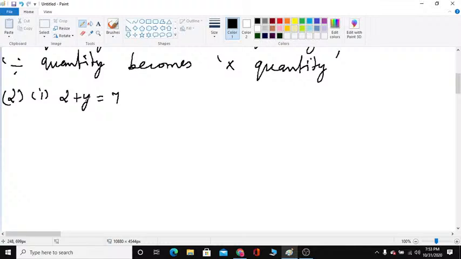The variable y is in the left hand side, is equal to, already here in the right hand side 7 is there. Now when you transpose plus 2 to the right hand side, it will become minus 2. Positive quantity plus 2 will become minus 2. So now what is here? y is equal to, what is in the right hand side? 7 minus 2, 5. After transposing 2, you should not write 2 in the left hand side, children. So 2 you should write in the right hand side only, minus 2. Now your answer is 5. y is equal to 5.